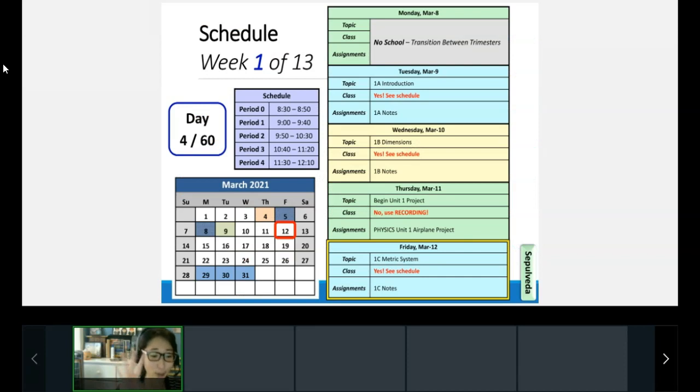We are on day 4 out of 60 here. So we are taking a look at finishing up our first week of trimester 13. Congratulations. Hopefully yesterday you got a chance to take a look at the recording. All right, so we had a recording that started you off on your Unit 1 project. You only had to take a look at slides 1 through 6. You did not have to do the entire project.